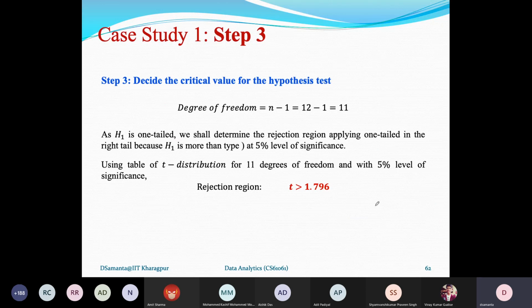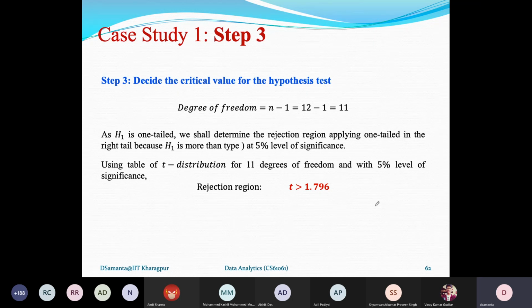Okay, good. And the critical t-value I obtain from the statistical t-distribution table. The t-distribution table needs the degree of freedom and the alpha value. Given these two values, you will be able to find the t-value. Whenever you consult the t-distribution table, be careful whether it is a two-tail test or a one-tail test. This is an example of a one-tail test, so I have consulted the t-distribution table for one tail. So this way I could test this hypothesis.